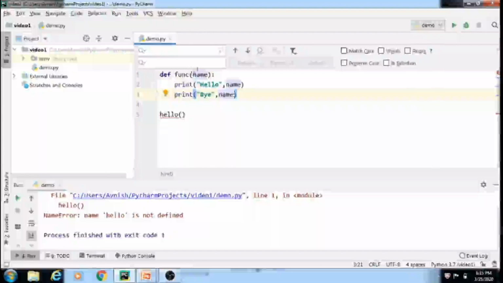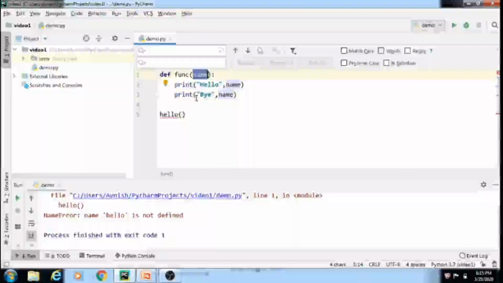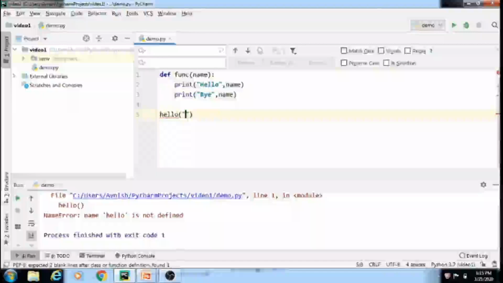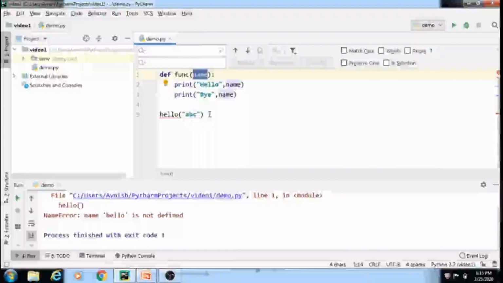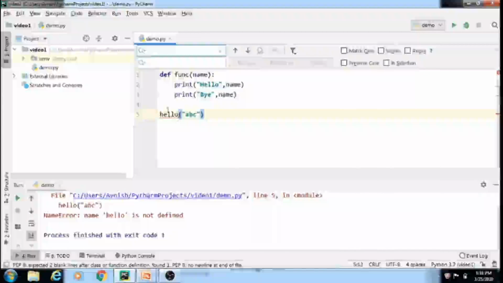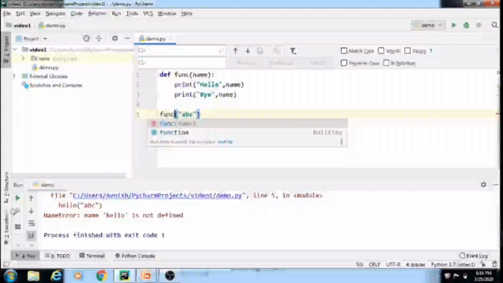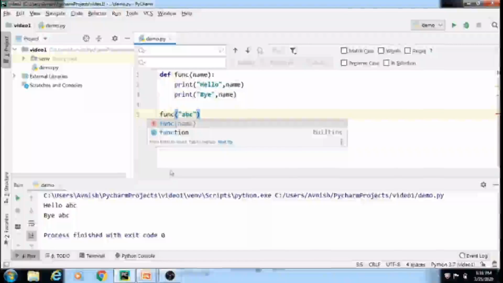Now I have made some changes in the previous example. Here I have taken input as a name and I will pass some input through the function calling. Suppose the input name is ABC. ABC is the name which we want to pass to the function as name. Let's try to execute this code. We have to write the function name correctly. Okay, see the output: hello ABC bye ABC.